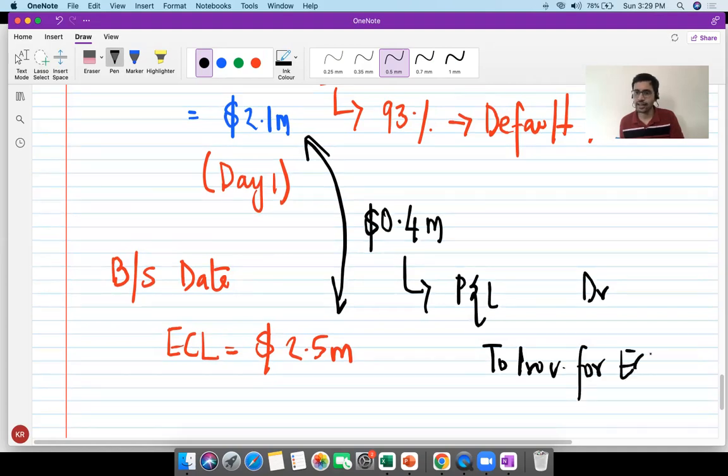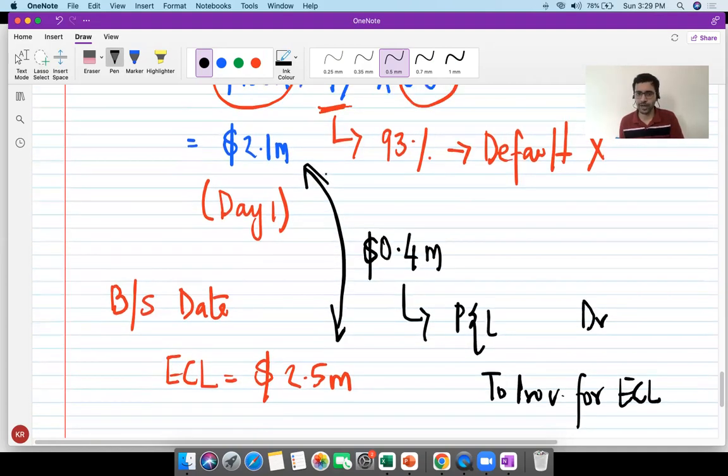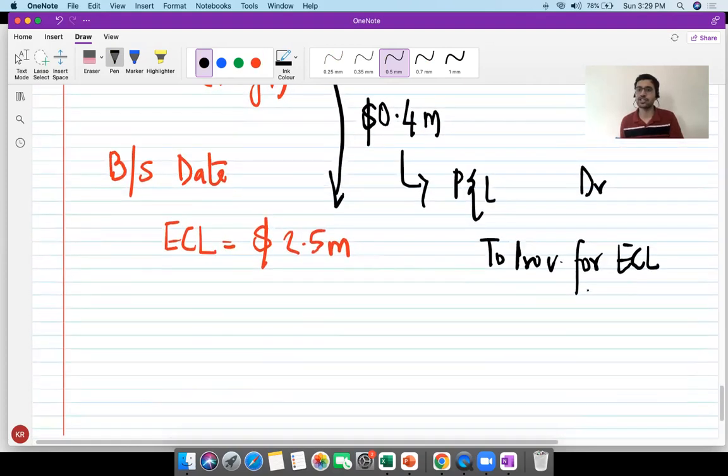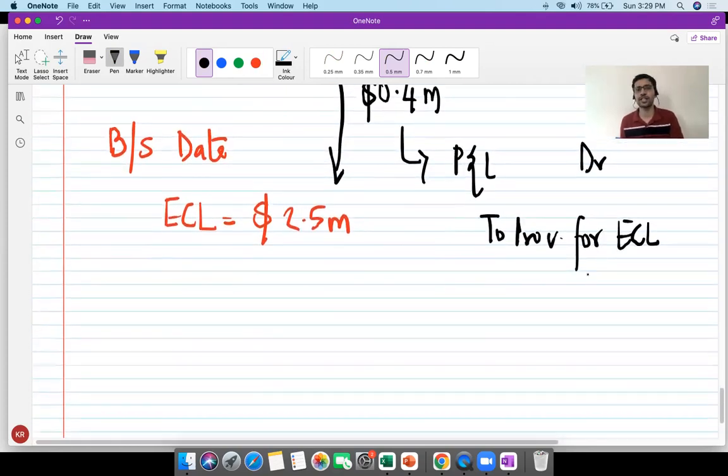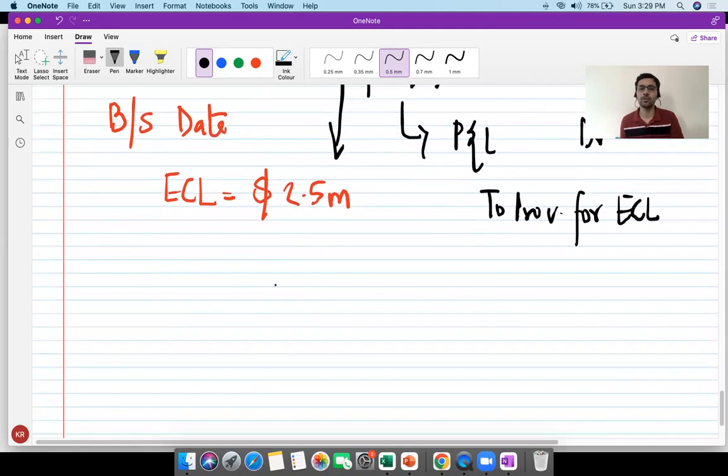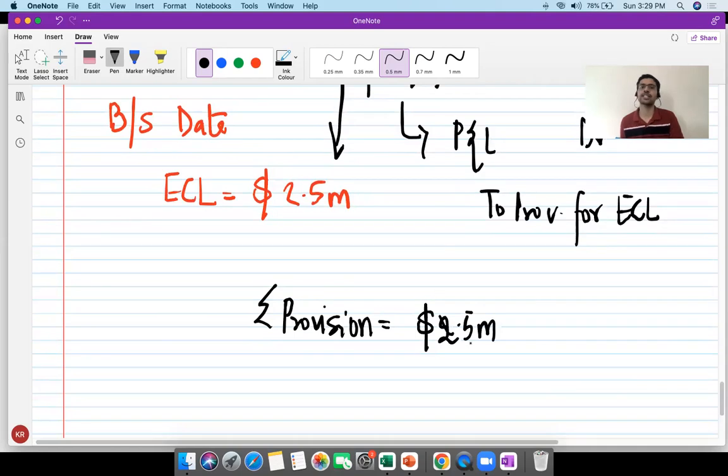You already had a provision for ECL of 2.1. After you recognize this journal, you will have an additional provision for ECL of 0.4, thereby cumulative provision for ECL will become $2.5 million.